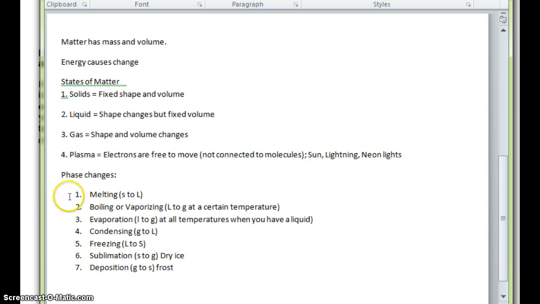So I added your phase changes: melting, solid to liquid; boiling or vaporizing, they mean the same, liquid to gas at certain temperatures; evaporation, liquid to gas at all temperatures when you have a liquid; condensing, gas to liquid; freezing, liquid to solid; sublimation, solid to gas, like dry ice; and deposition, gas to solid, for example, frost.